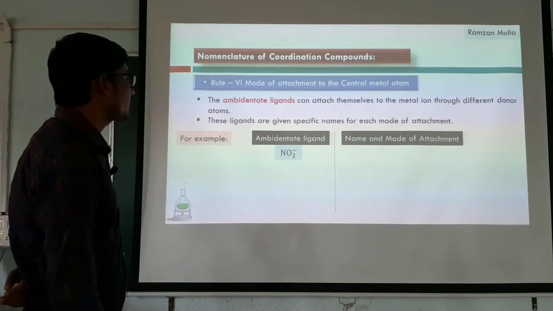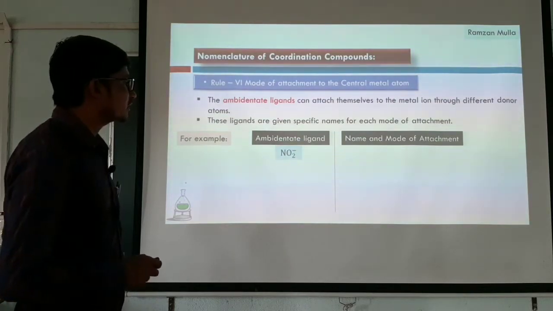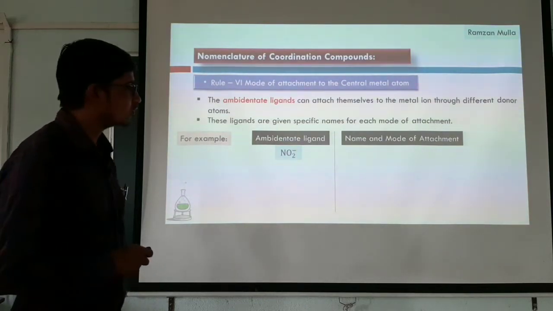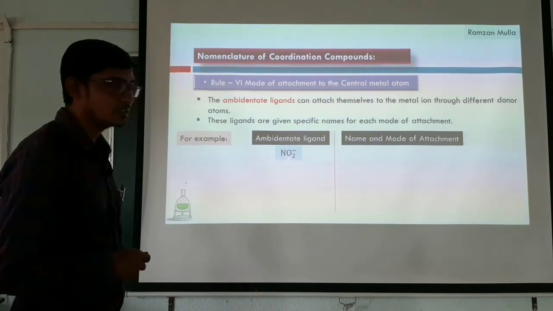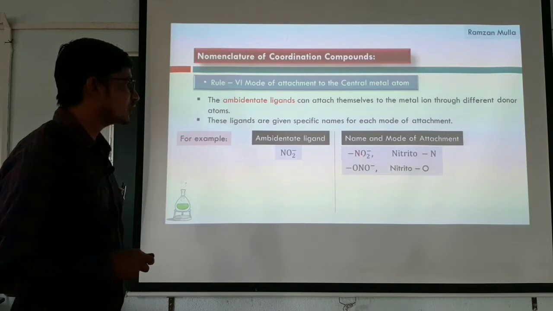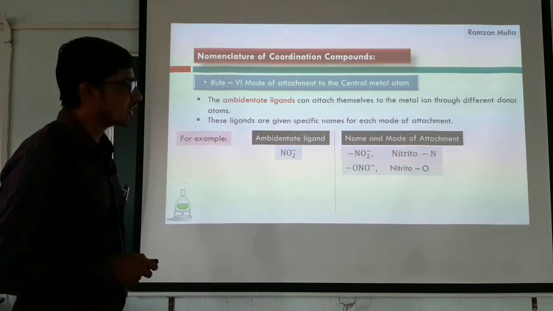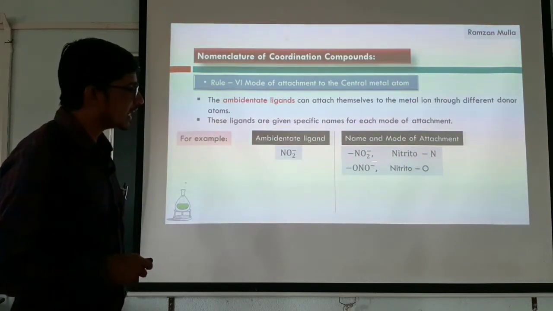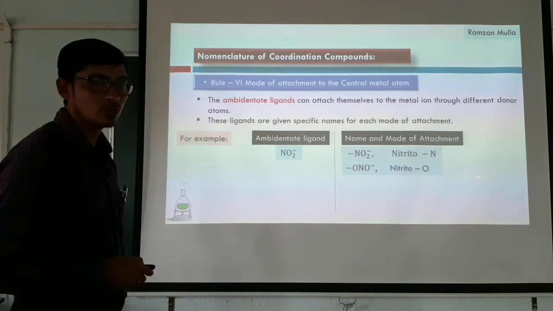For example, here nitrite is there. This nitrite has two donor sites, one is nitrogen and one is oxygen. So if this ligand binds through the nitrogen atom, then we write it as nitrito N. If this ligand binds through the oxygen atom, then we write it as nitrito O.